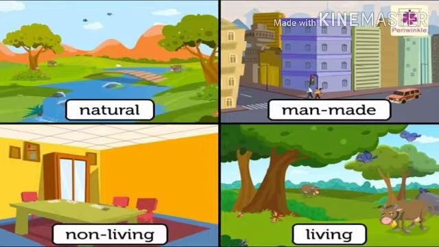Some are artificial, like the house, the car, the toys, a glass, etc. Similarly, some are living things like all plants and animals, and some are non living. Whether natural or artificial, living or non living, everything around us is matter.